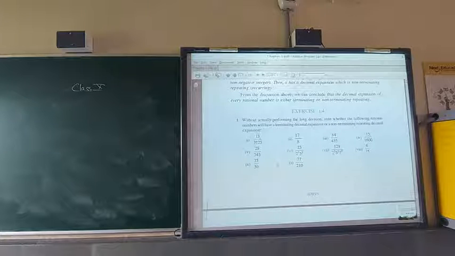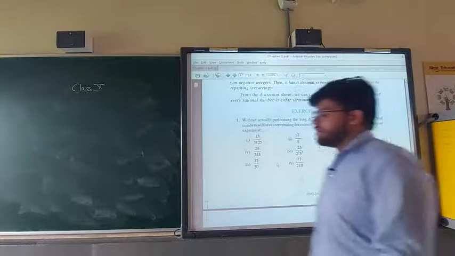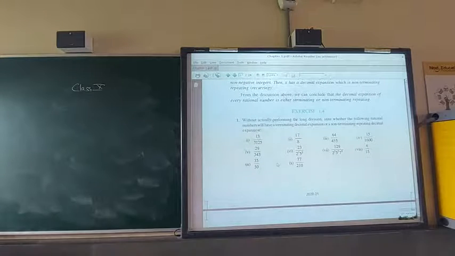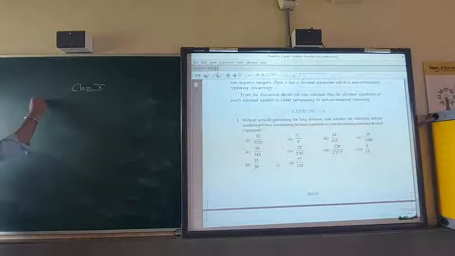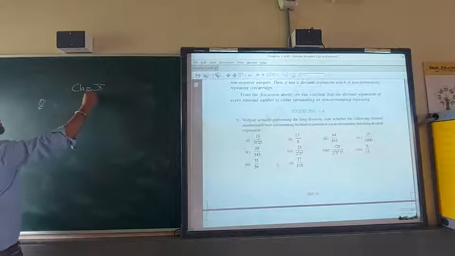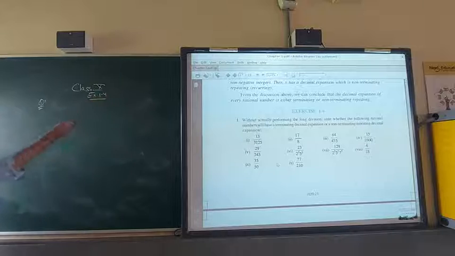Terminating means when you divide this number, it will stop. And non-terminating means it will never stop, going on many times, infinite times. So this we have to tell without dividing it. So how can we tell? Now I will do the first part and show it to you all, so no formula was there for this.